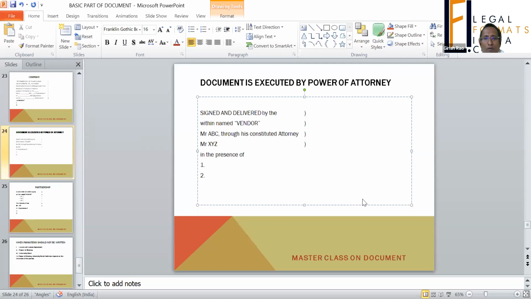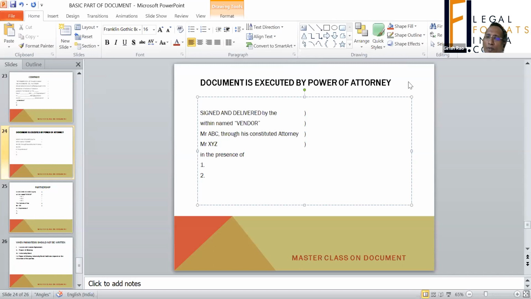So when a document is executed by the principal, you are not required to name that constituted attorney in the beginning of the document, but at the place where the signature is required, when the constituted attorney is executing the document, there you mention, through his constituted attorney.